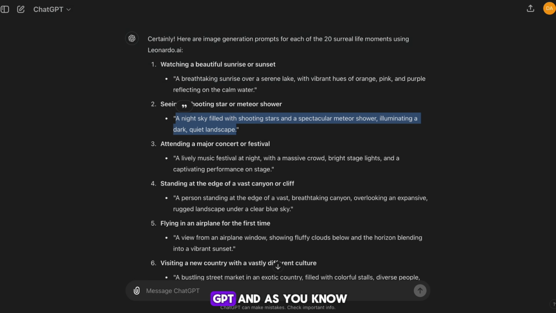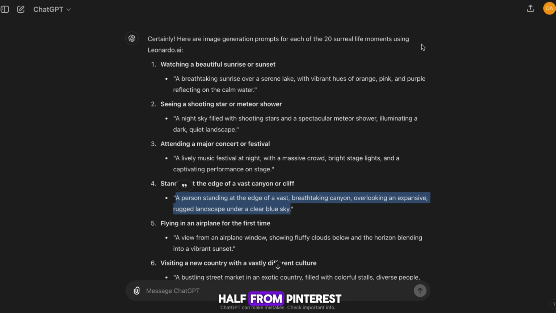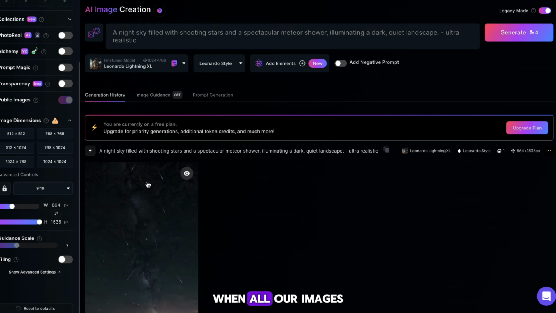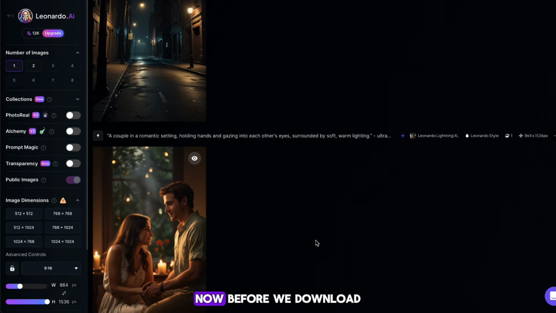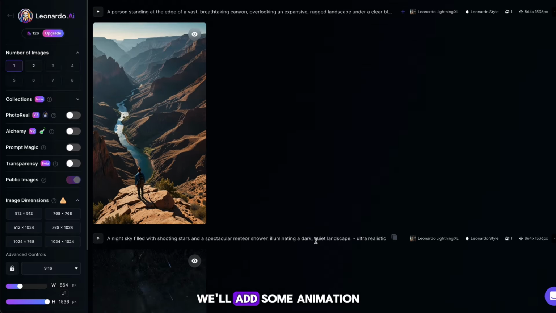Swing back to ChatGPT, and as you know, you want to do every other image, as we already have half from Pinterest. I'm going to go ahead and skip to when all our images are done. As you can see, Leonardo has generated us some good images. Now before we download all the images, we'll add some animation.